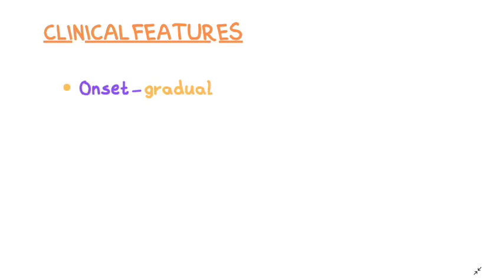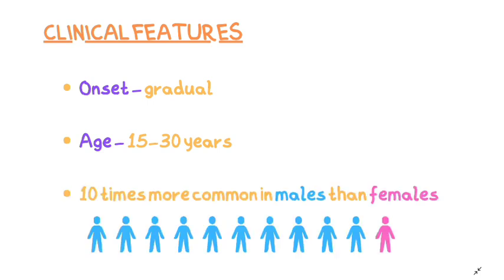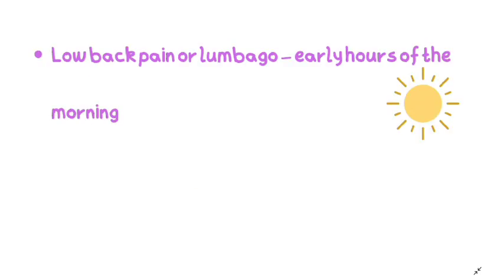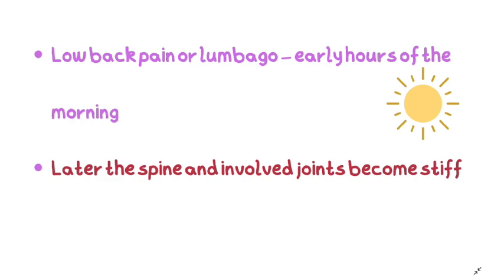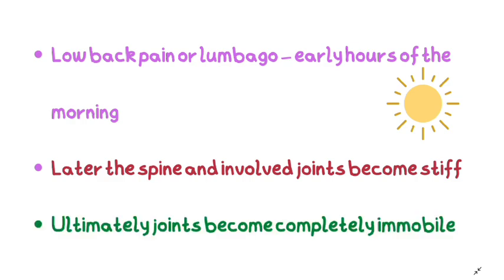Clinical features. The onset is gradual. Age is about 15 to 30 years, and it is 10 times more common in males than in females. So basically the patient is a young male. Low back pain or lumbago in the early hours of the morning, especially after waking from bed. Later the spine and involved joints become stiff, and ultimately joints become completely immobile.